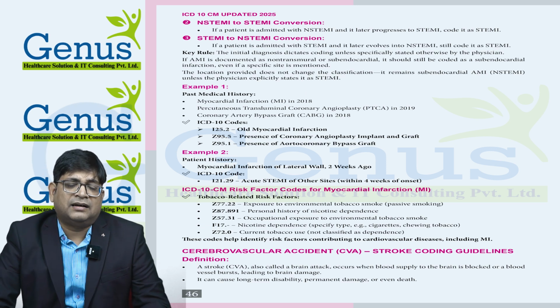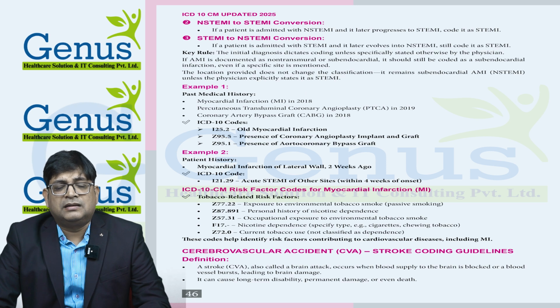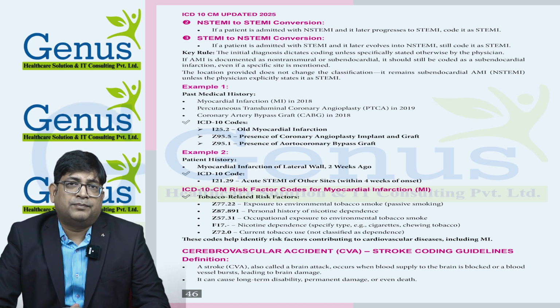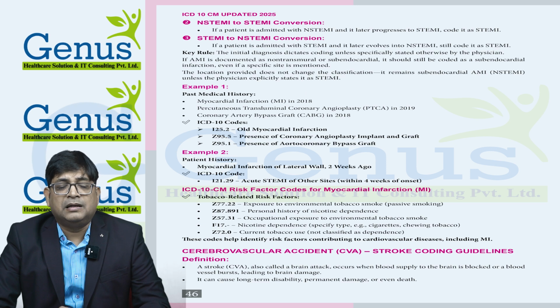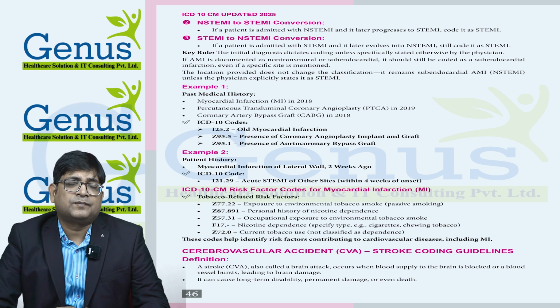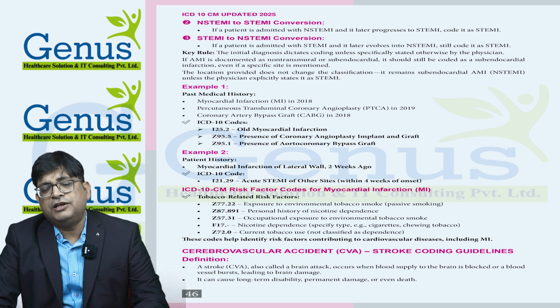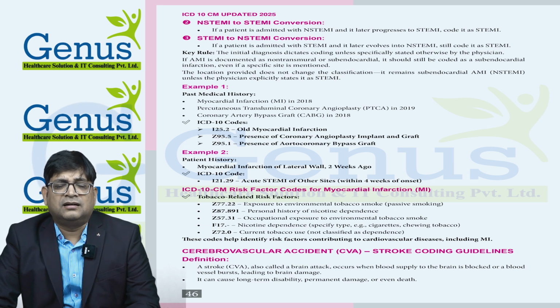There are some risk factors which increase the MI. It can be tobacco or a personal history of nicotine dependence. Use of alcohol also has some impact, but normally alcohol damages the liver. So we need to remember these guidelines, and we can easily code myocardial infarction.